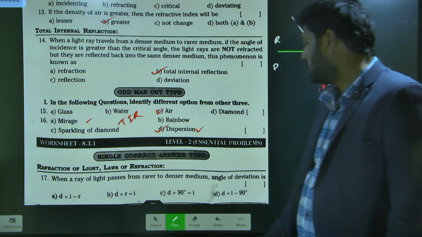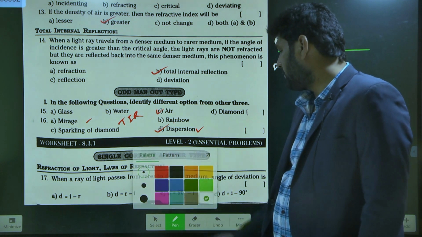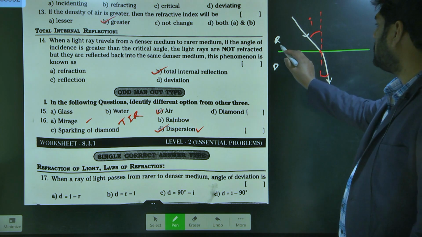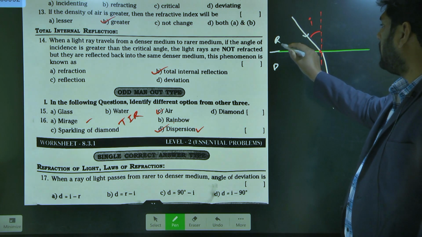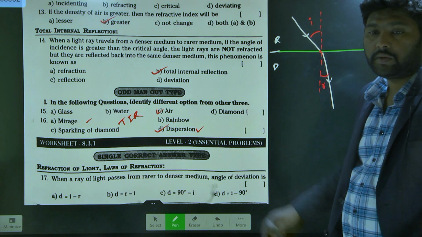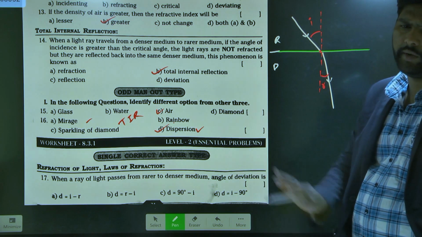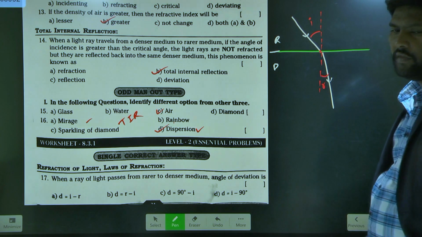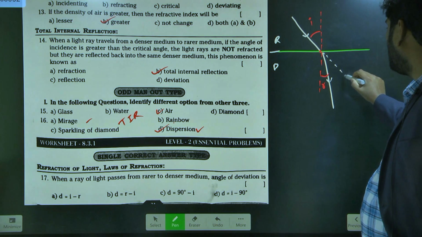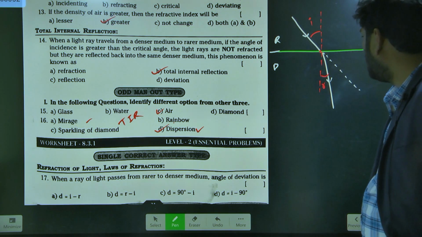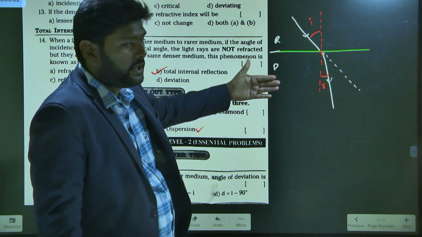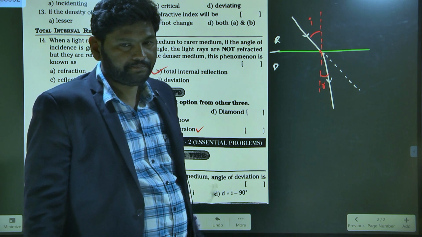If this medium were not a different medium, in which path would the light ray pass? Here the light ray is traveling from rarer to denser. If the second medium were not denser but a rarer medium, in which direction would the light ray move? In this direction. The actual path of the light ray is this. Am I right? Yes. Because of the change in medium, it has bent.